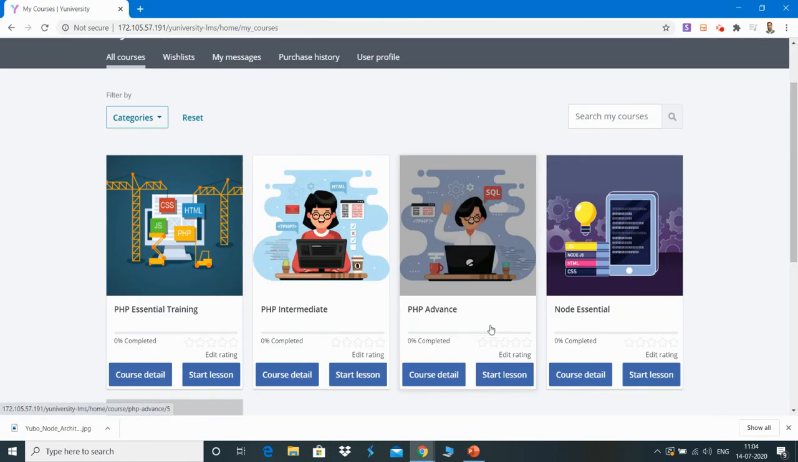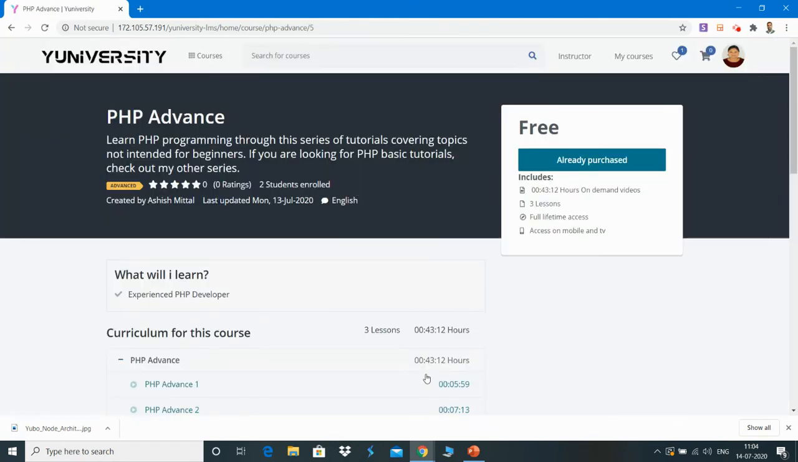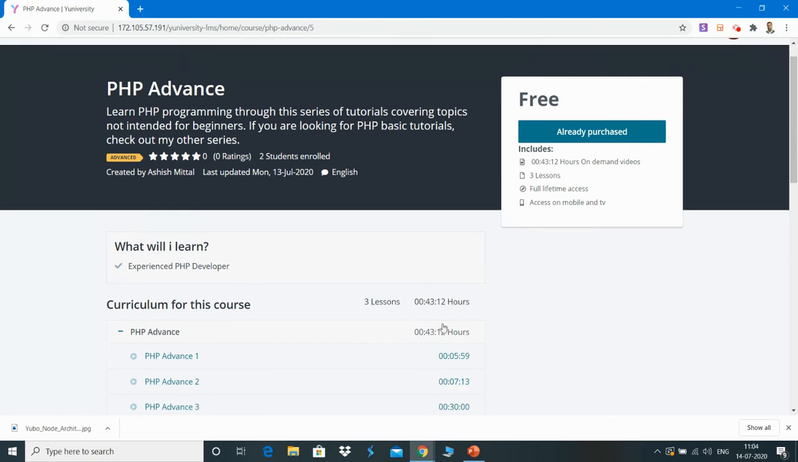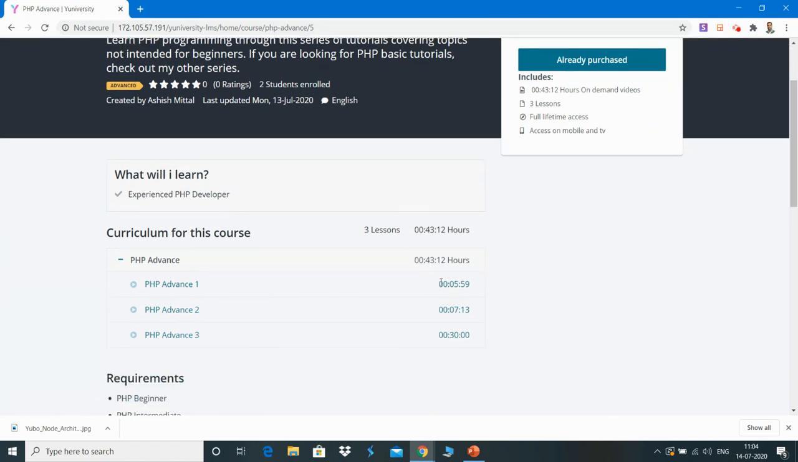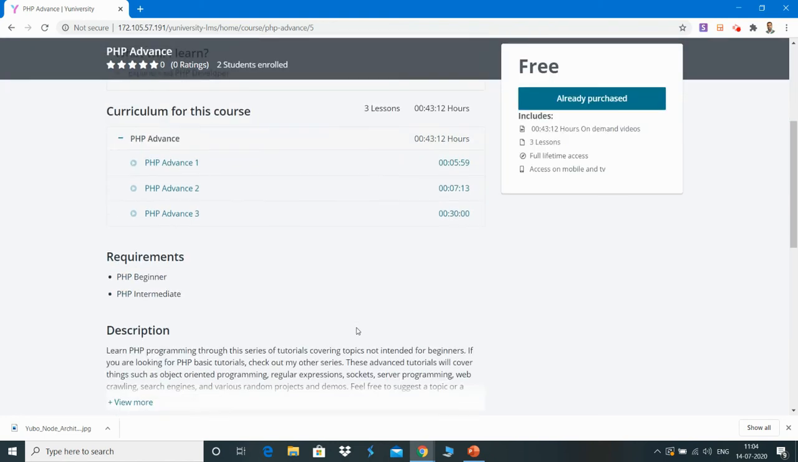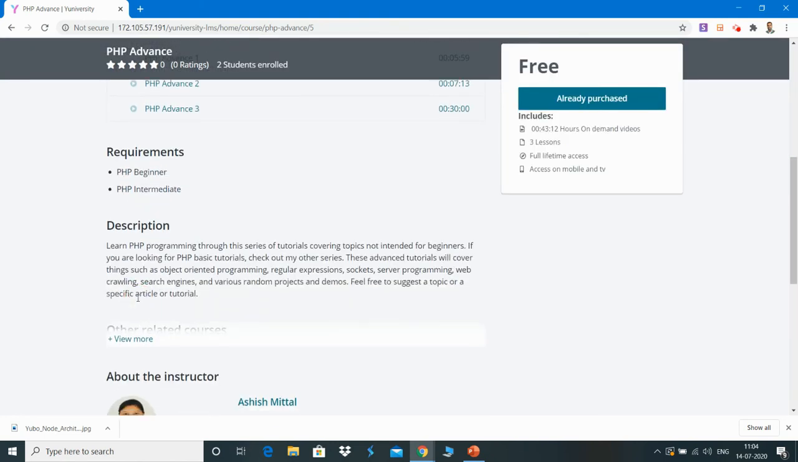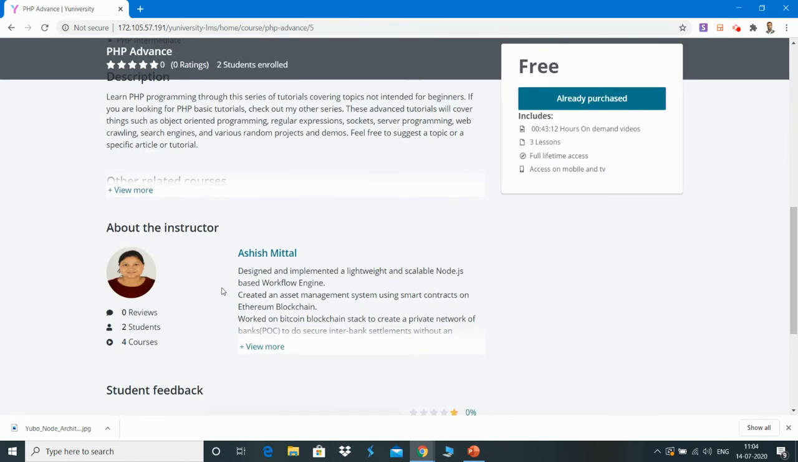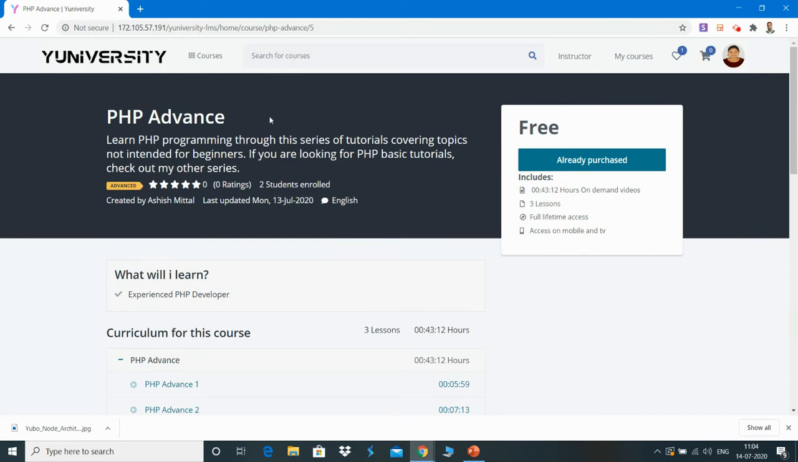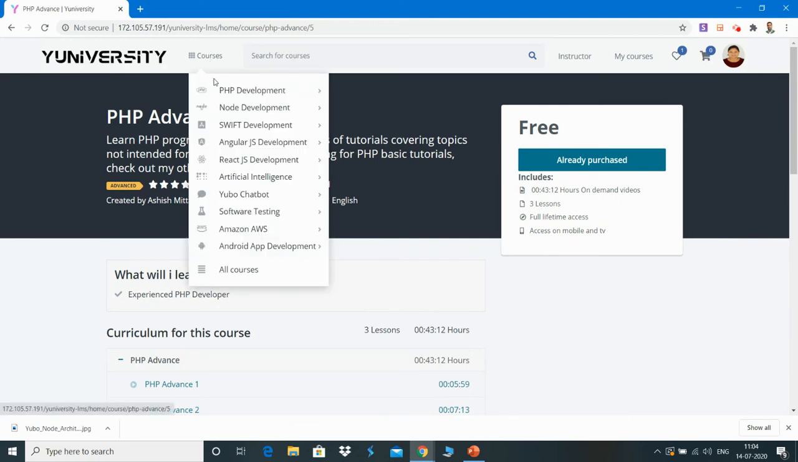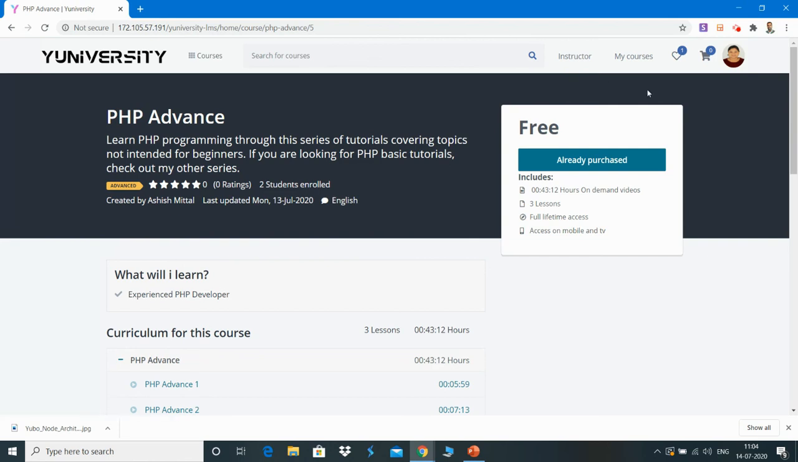Apart from this, I can also see the course detail, which mentions the total duration of the course and the duration of individual lessons inside that particular course, details of the course, and about the author. So anything a student would like to do on a learning platform like this is available here.